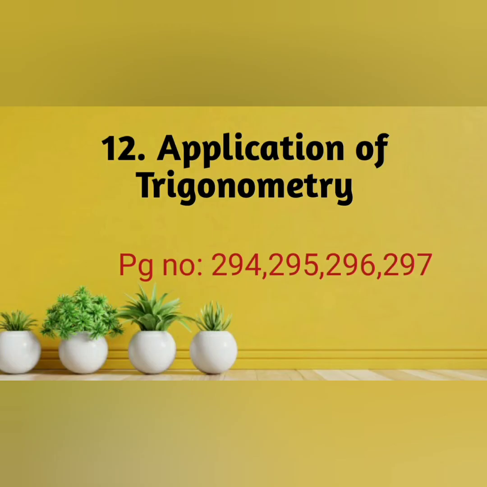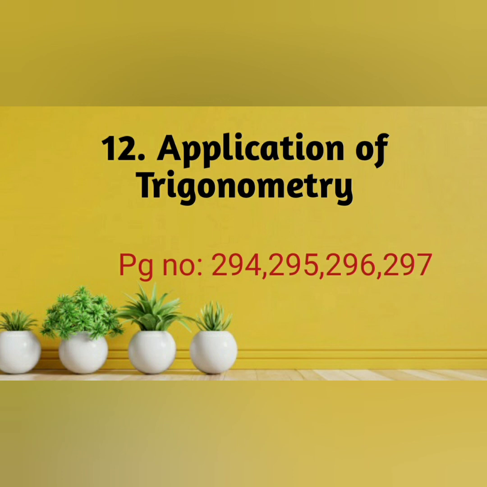12th chapter is application of trigonometry. In this chapter, only page numbers 294, 295, 296 and 297 are there. Exercises 12.1 and 12.2 are deleted for this academic year.